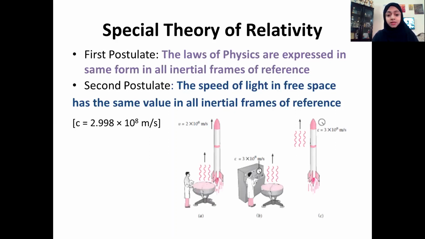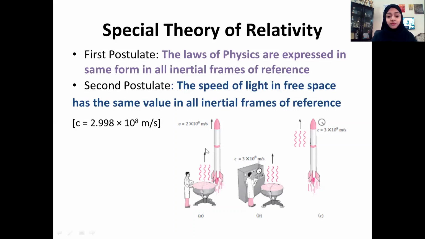To make it more clear, let us consider a hypothetical experiment which is shown here. See, here in figure A, what you can see is a searchlight. It gives out a pulse of light. And if we are standing on ground and measuring the speed of light, which is traveling in air, which we can consider same as that in free space, we will measure its speed as 3 times 10 raised to 8 meter per second.